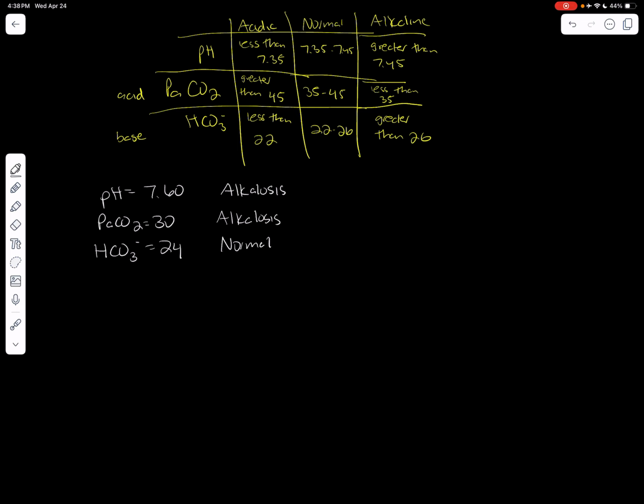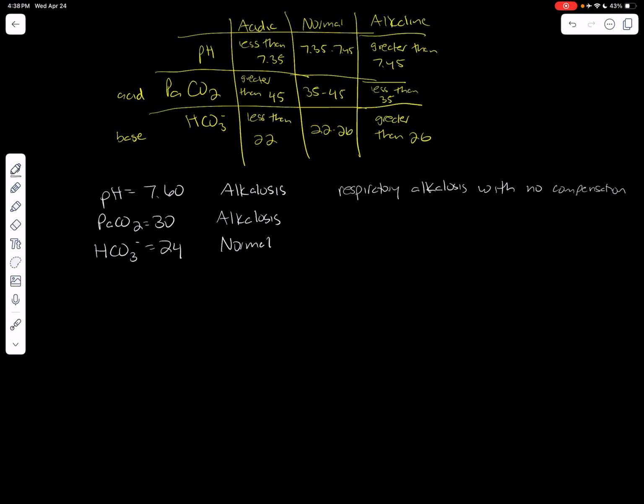Based on these three values, we're going to say this person has respiratory alkalosis with no compensation. The alkalosis is determined by the pH. The fact that the respiratory value, the CO2 value, is also alkalotic lets us know it's a respiratory issue. And the fact that there's no compensation we know because the bicarbonate is normal.